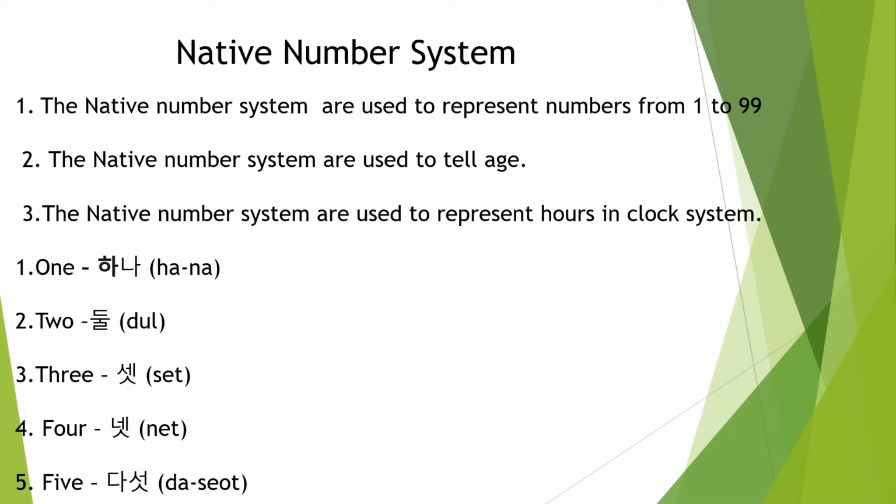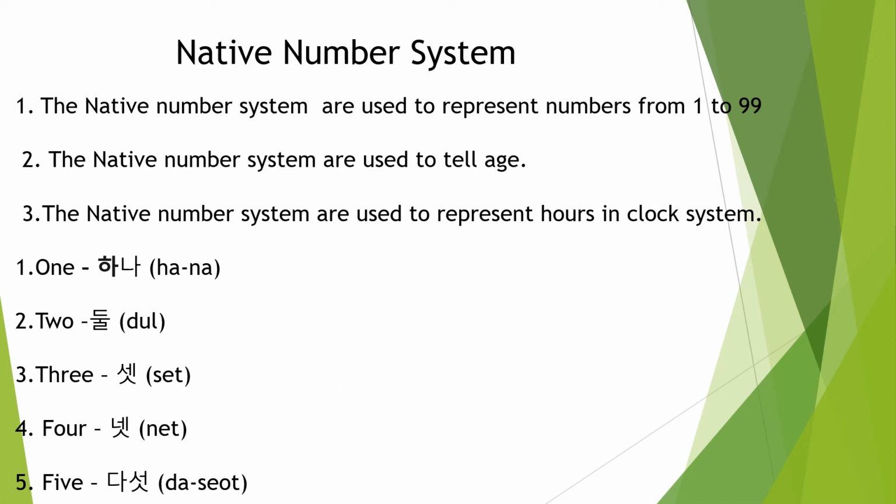First one, what is 1 in the native number system? Hana. 1 is Hana. If you observe, everything in parentheses, I mentioned the Korean word. Like 1 is Hana, ha hyphen na. So ha is one syllable, na is one syllable. If I keep a hyphen in between, it means they are separate syllables. Okay, 1 is Hana.